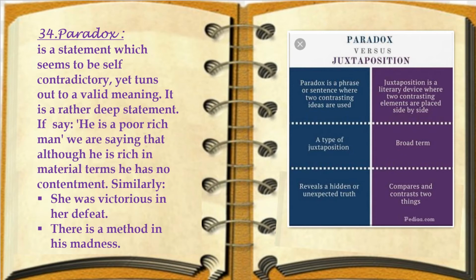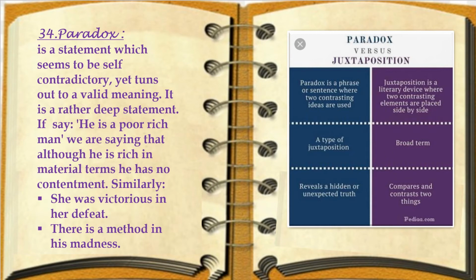Juxtaposition is a literary device where two contrasting elements are placed side by side, means together, and that too beside each other. Whereas in paradox, in a phrase or a sentence where two contrasting ideas are used, it is not necessary that the opposite words should be one beside the other.